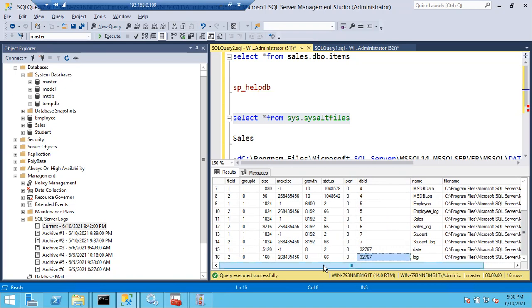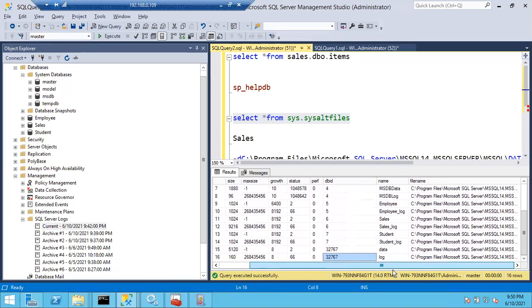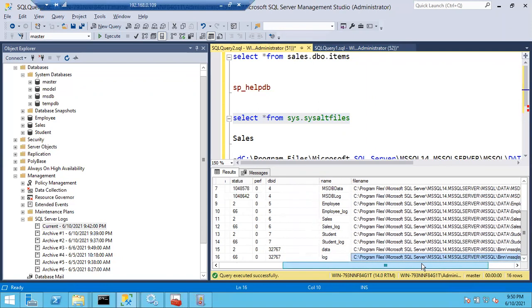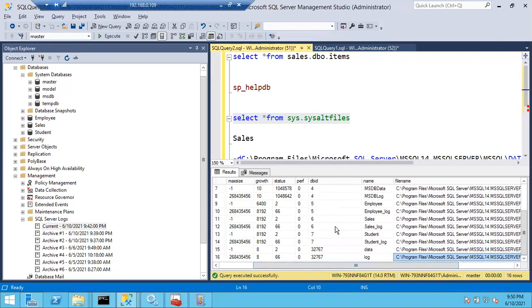What is the ID of the resource database? 32,767. And if you see the path, if you expand this column, you can see the file names mssqlsystemresource.mdf and mssqlsystemresource.ldf. So the sys.sysaltfiles will tell you in which location your data files and log files are. Very important query. I'll tell you what is the importance of this query.